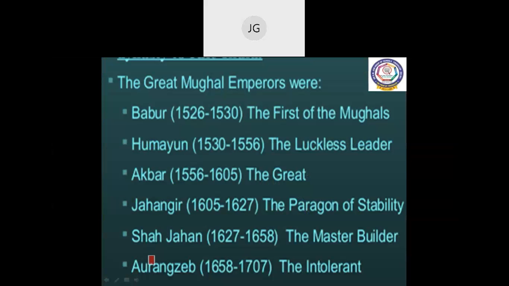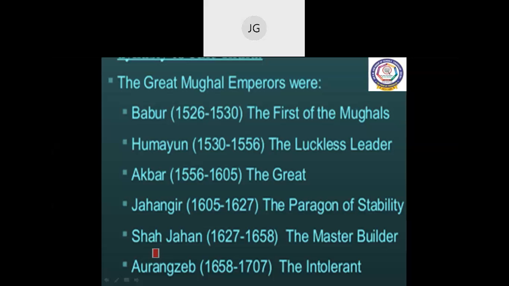See, the Mughals established an all-India empire and managed to keep it well knit for over 2 centuries. The administrative system they created outlasted their rule.